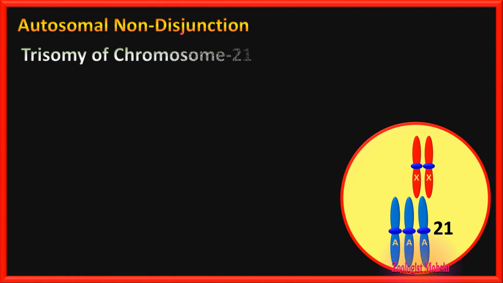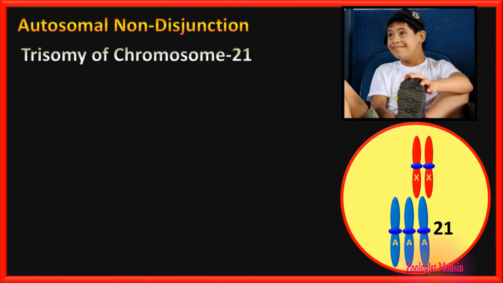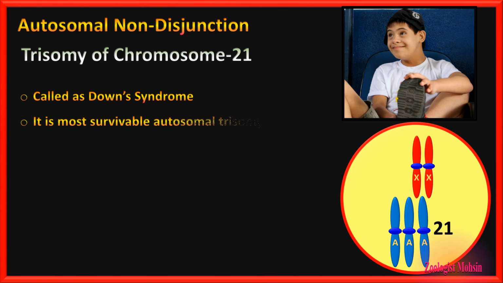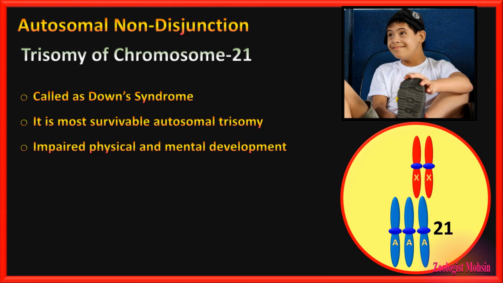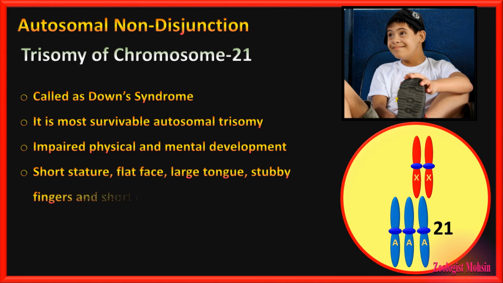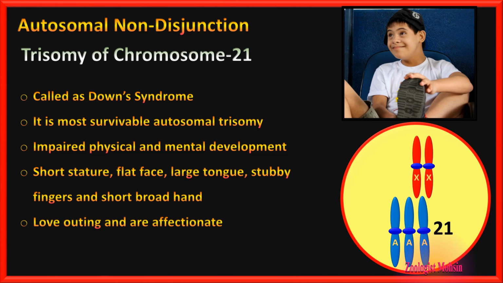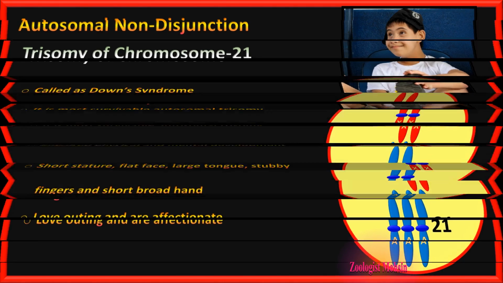The next one is trisomy of chromosome 21, also called Down syndrome. Very important. It is the most survivable autosomal trisomy, and impaired physical and mental development is seen in such patients. Short stature, flat face, large tongue, stubby fingers and short broad hands are the signs. They are outgoing and affectionate to others, and they also show a huge kind of love to others.